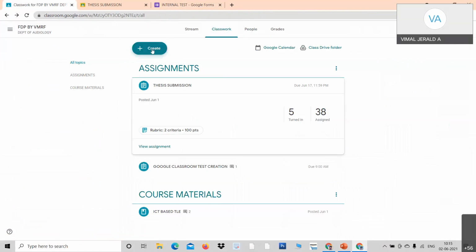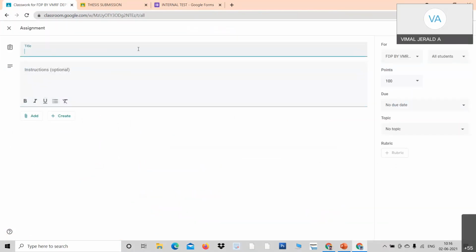Then click create and go to assignment or quiz assignment. You can click quiz assignment or assignment. Okay, click assignment, and name it internal test 1. If you want to give instructions, you give them clearly: answer all the questions carefully after reading them. I've given the information.